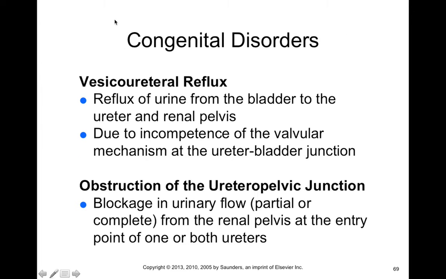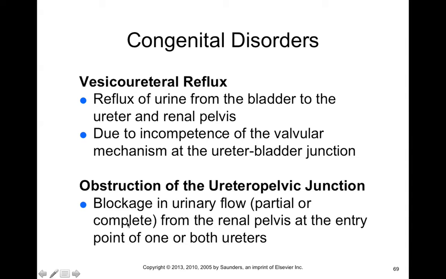Now, there are congenital disorders of the lower urinary tract as well. Vesicoureteral reflux is basically where you have reflux of urine from the urinary bladder to the ureter and renal pelvis, and this is due to the incompetence of a valvular mechanism at the ureter-bladder junction. Typically there are some one-way valves that prevent the backflow or reflux of urine from the bladder back into the ureters, but if these valves fail, then we get reflux, and this can put someone at risk of urinary tract infections.